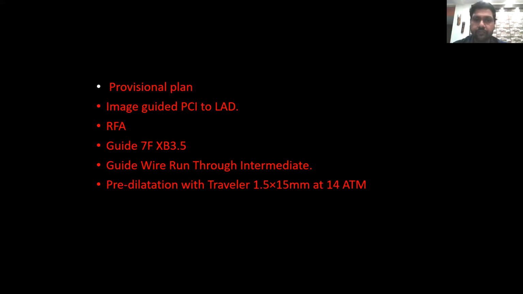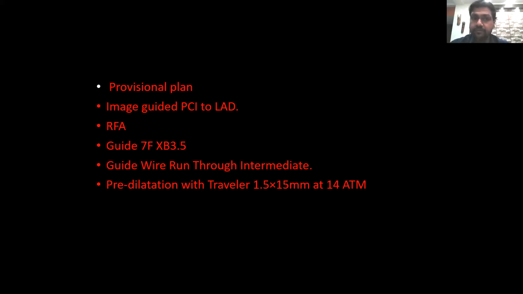We'll get more information with OCT than IVUS. So we did a pre-dilatation with a small balloon, 1.5 by 15 millimeter Traveler balloon at 14 atmospheres, to get an optimal OCT image so that we'll be able to interpret more.